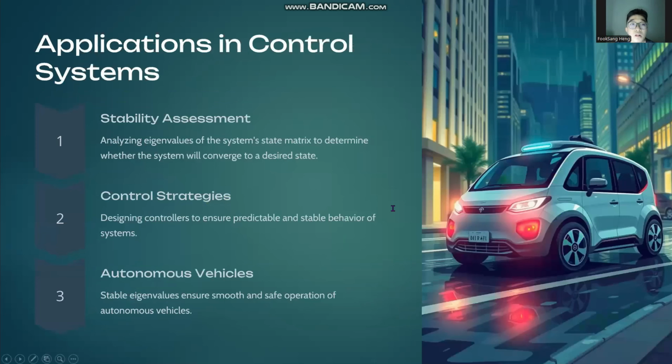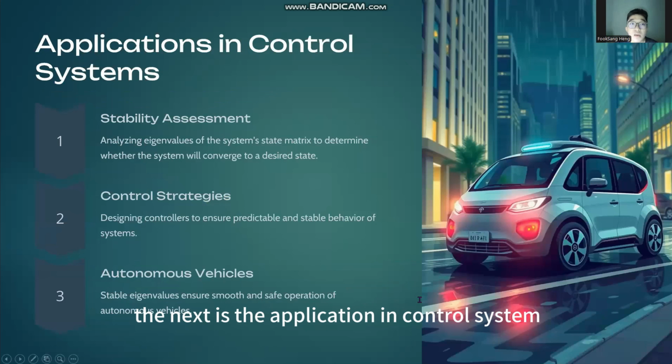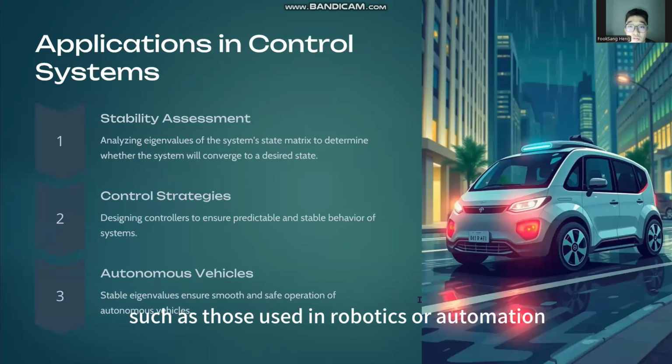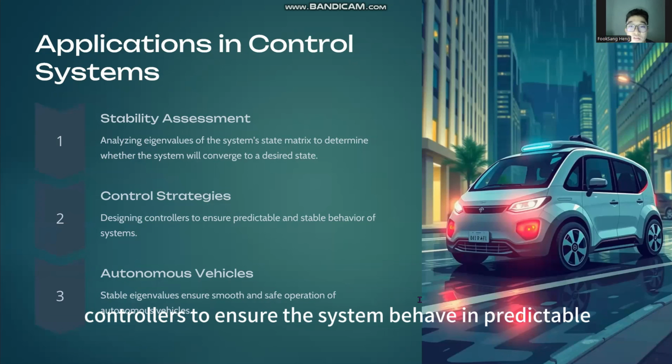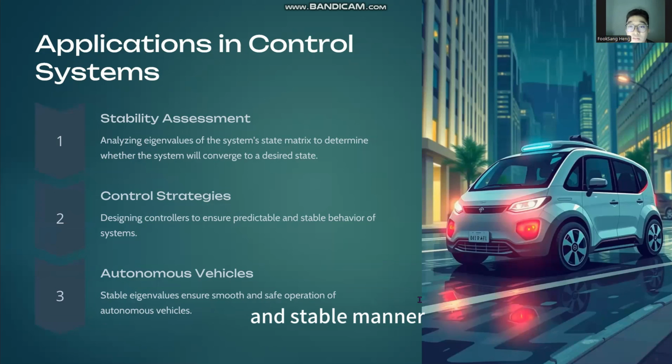The next is the application in control systems, such as those used in robotics or automation. Eigenvalues are crucial for determining the stability of the system. Engineers design controllers to ensure the system behaves in a predictable and stable manner.